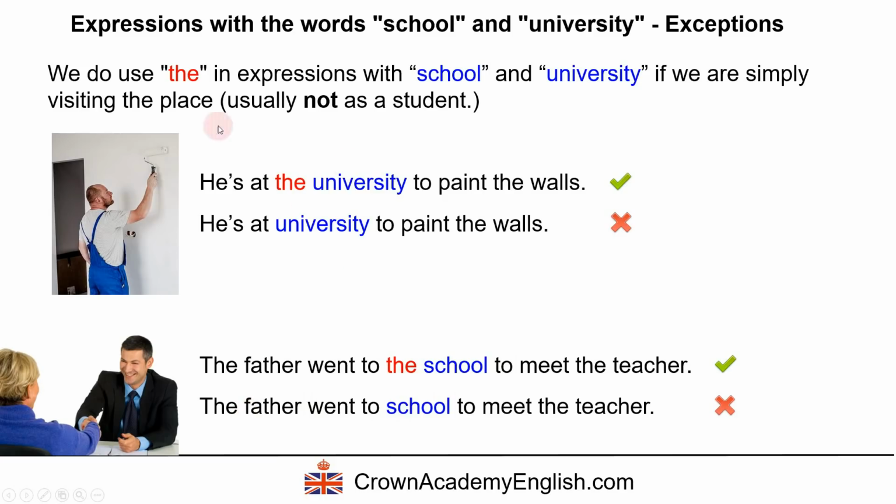And in this context, this sentence is not correct. This is wrong. The father went to school to meet the teacher. No. Okay, so the important thing to remember is when we are discussing students and pupils who study, then we do not use the. Okay, it's a bit complicated, I know.